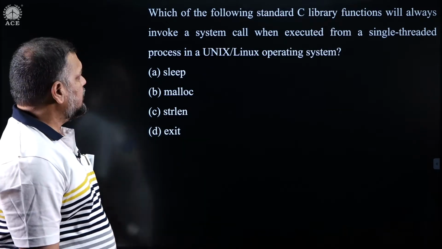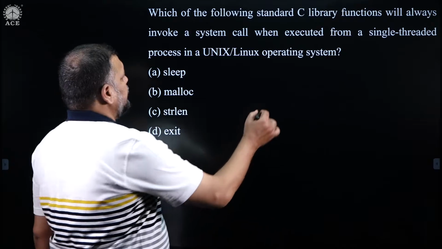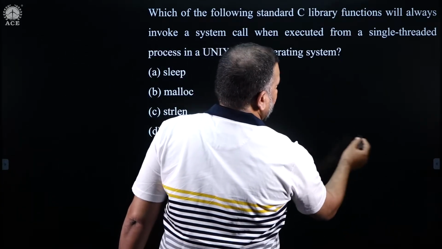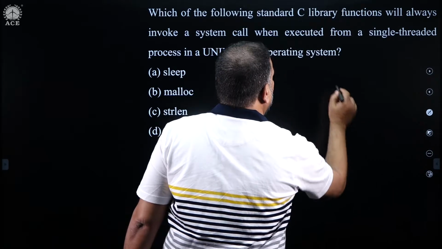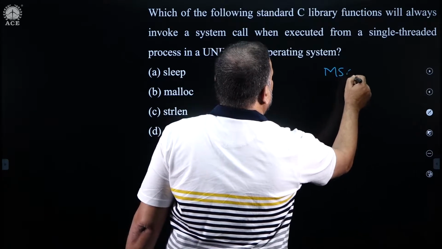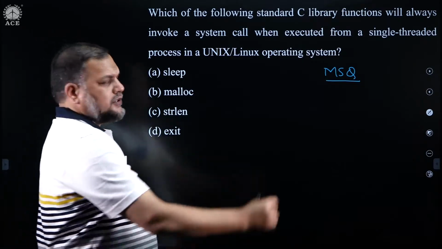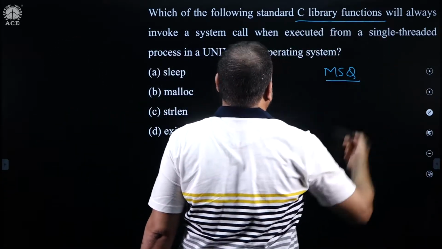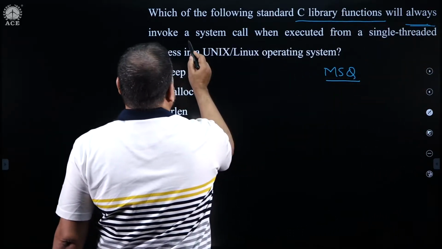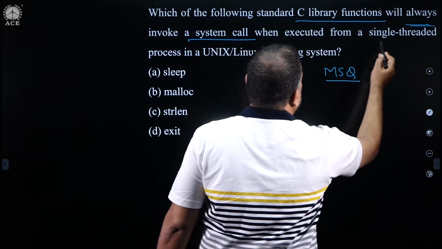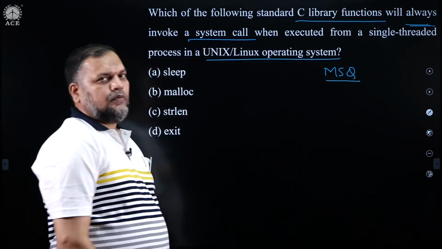Okay, let us look at this question, a very standard and simple question. This is also MSQ. So, let us take this MSQ from operating system. Which of the following standard C library functions will always, look at this, the keyword is always, associate a system call when executed from a single threaded process in a Unix operating system environment.